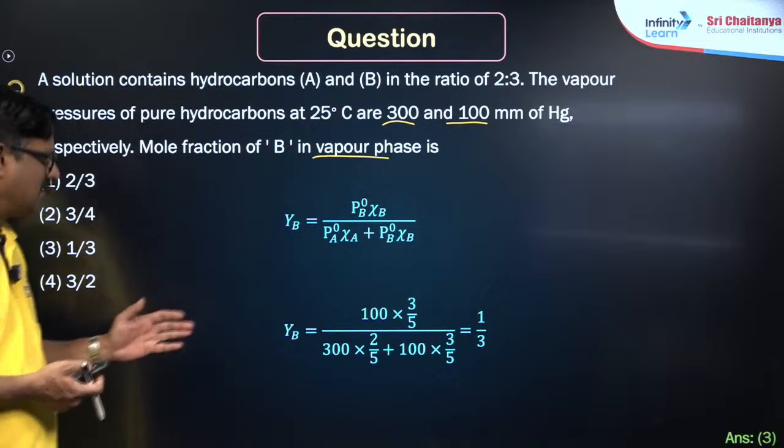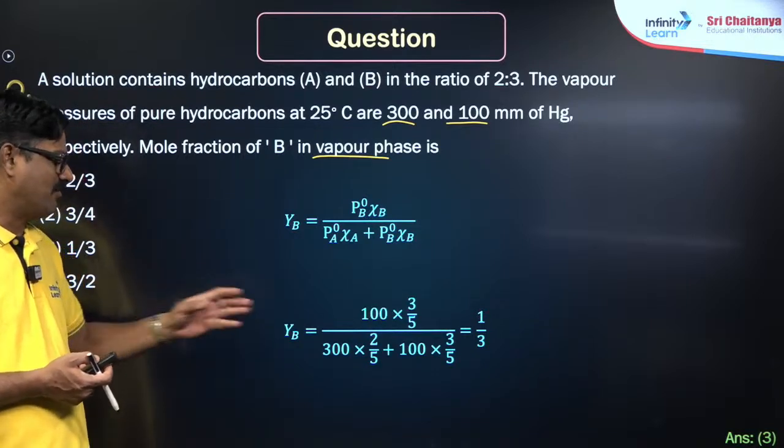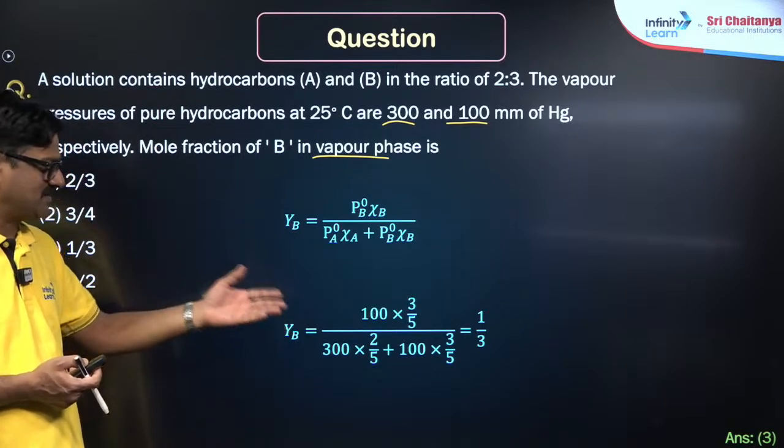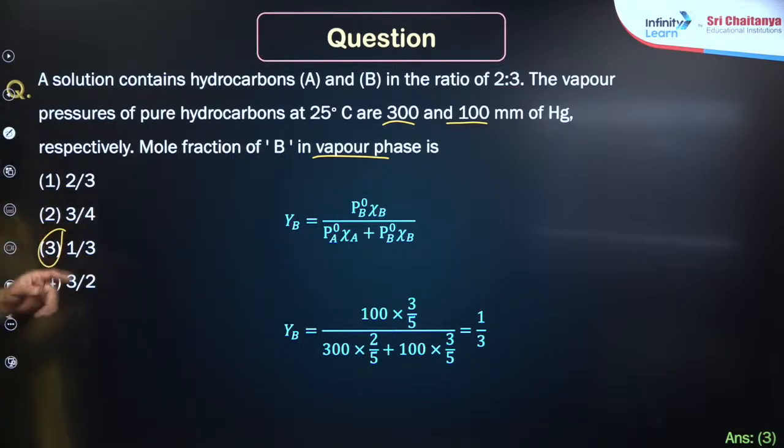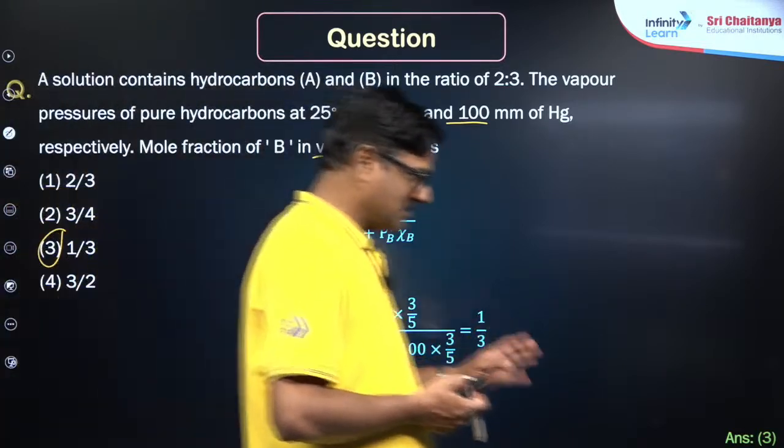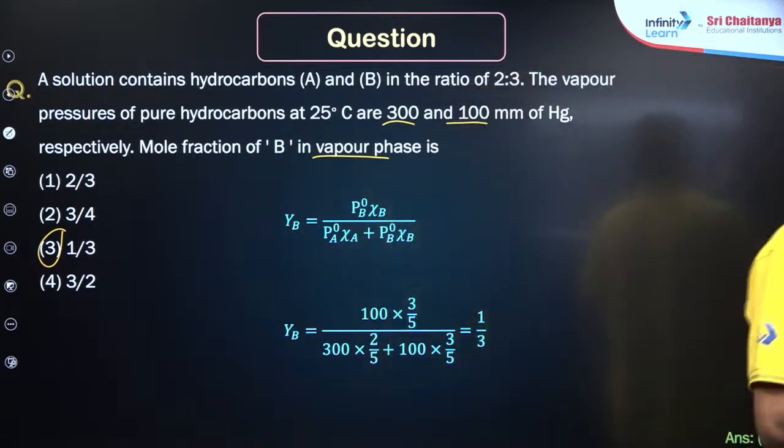Put 100 into 3 by 5 upon 300 into 2 by 5 plus 100 into 3 by 5. The answer is 1 by 3. Yes, 3 is the correct answer for this question. Super.